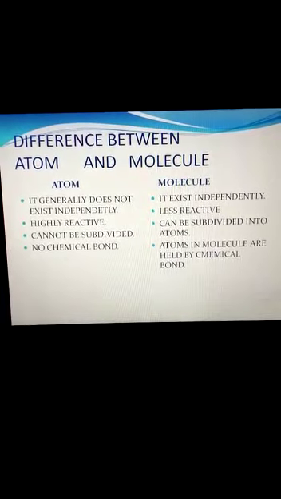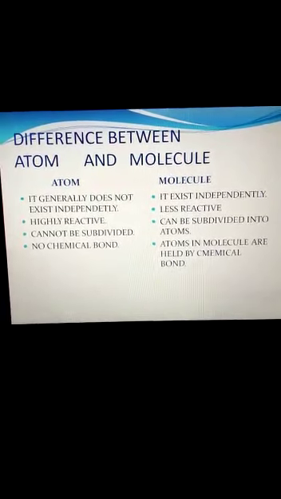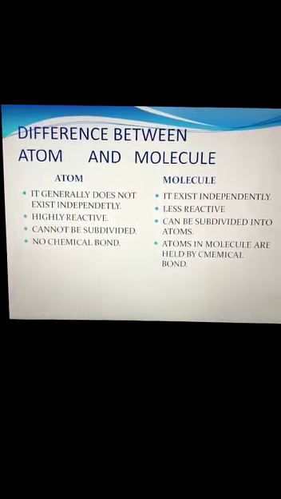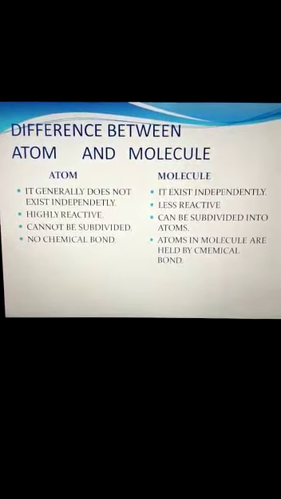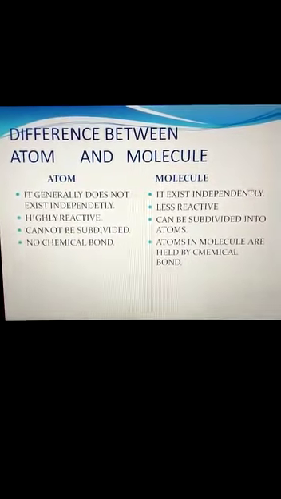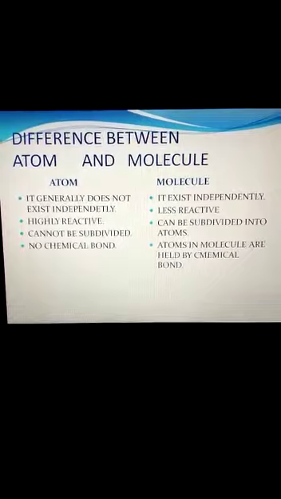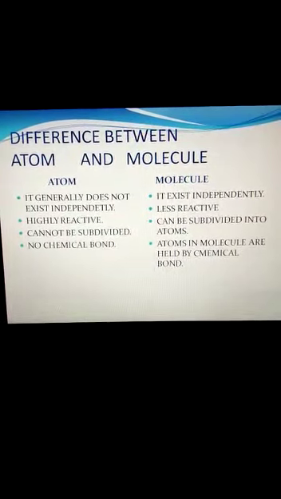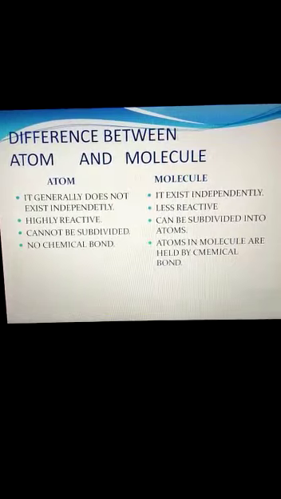But when atoms combine to form molecules, as I told, they are held by an attractive force that is known as a chemical bond, that helps the atoms to hold each other to form the molecule of an element or the molecule of a compound.